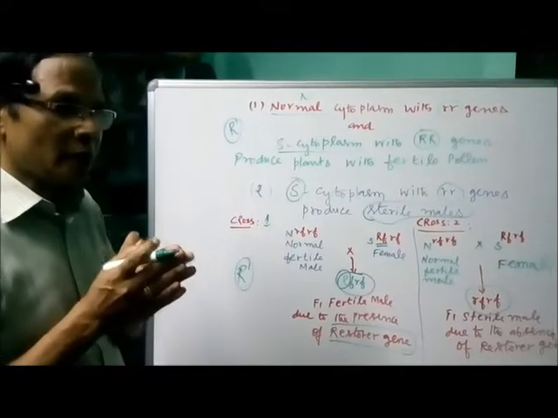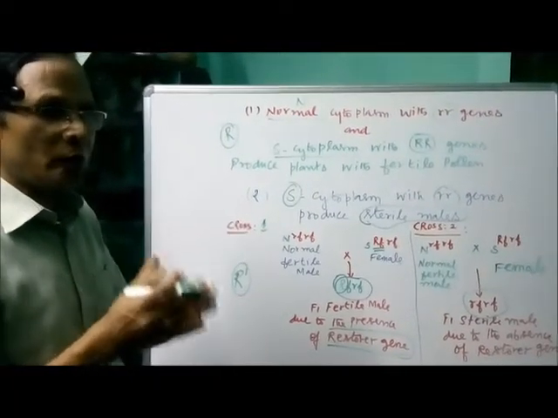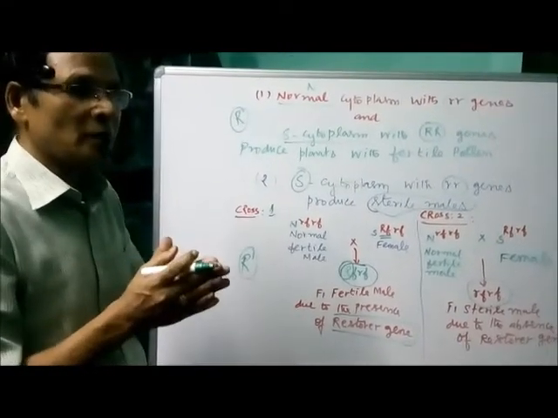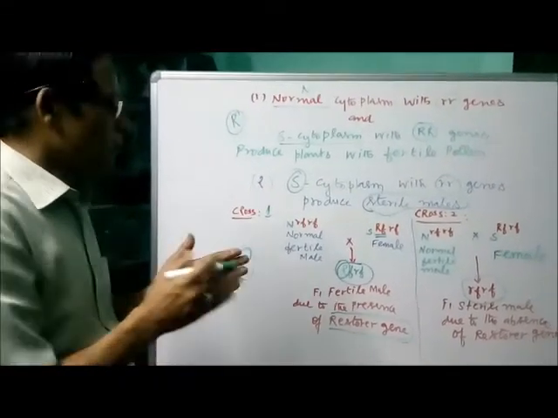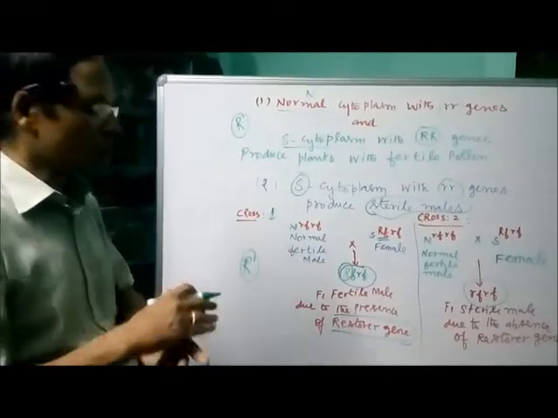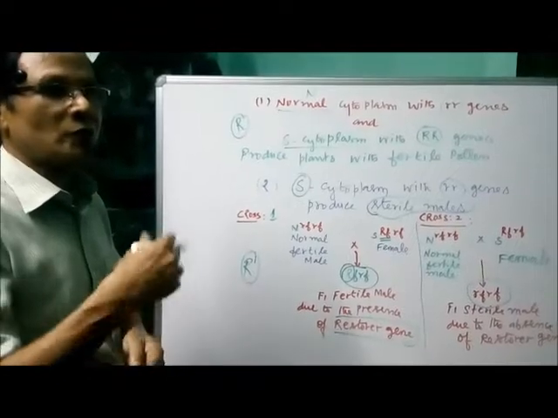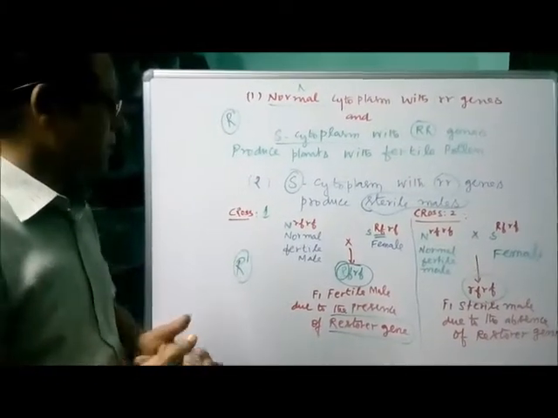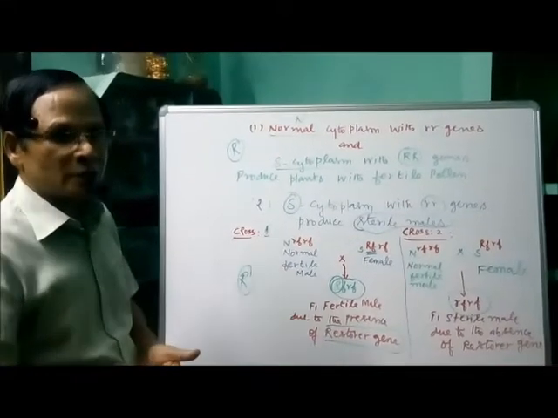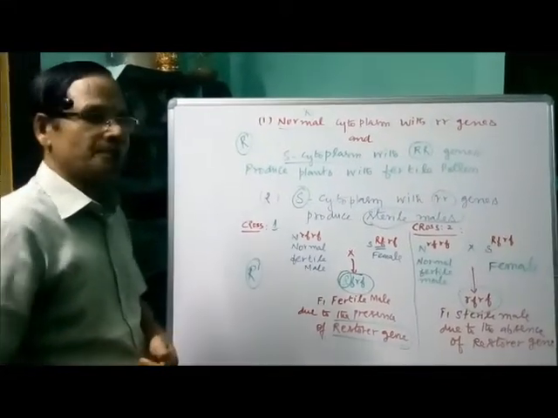So anyway, we need a dominant gene from the female parent, which is responsible for making the male fertile. So this is what we call the interaction between the nuclear genes and the cytoplasmic genes to restore the fertility of the individual. Hence it is called the restorer gene or restorer of fertility gene, or Rf gene.